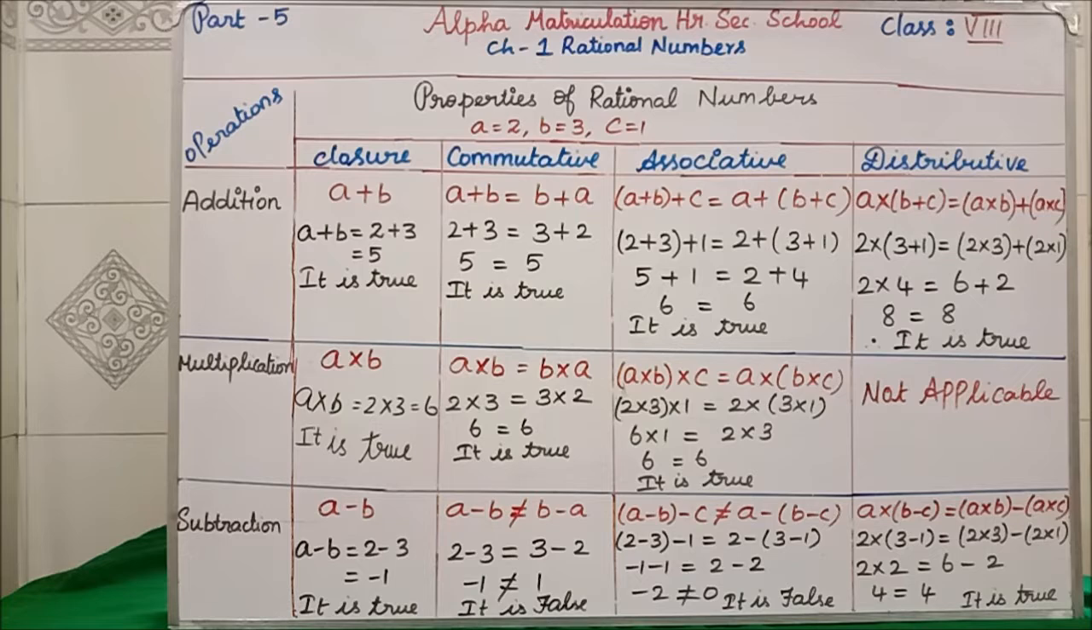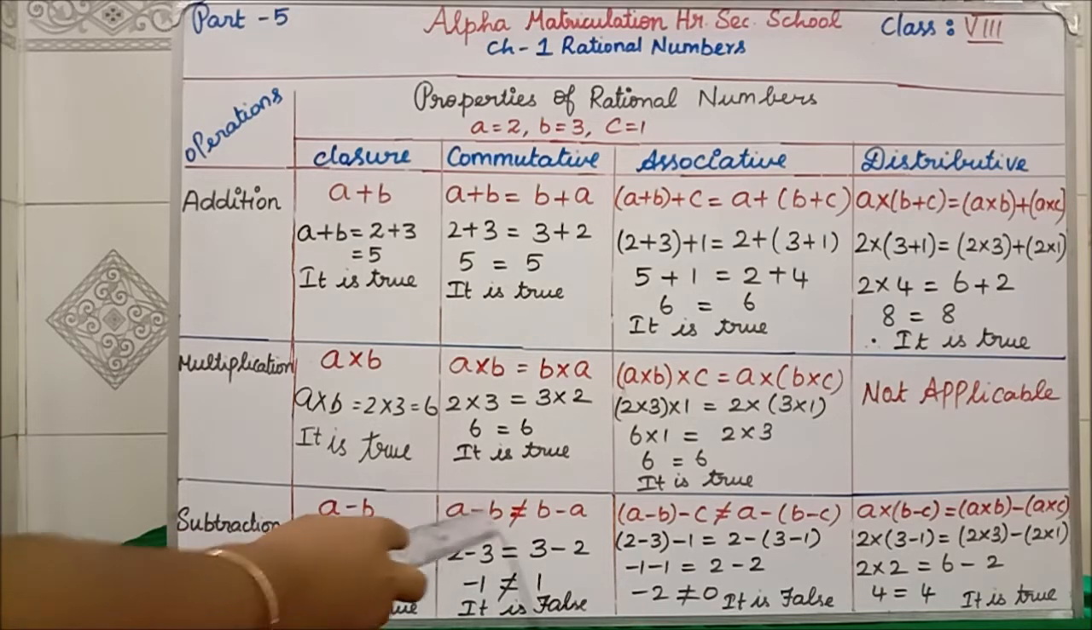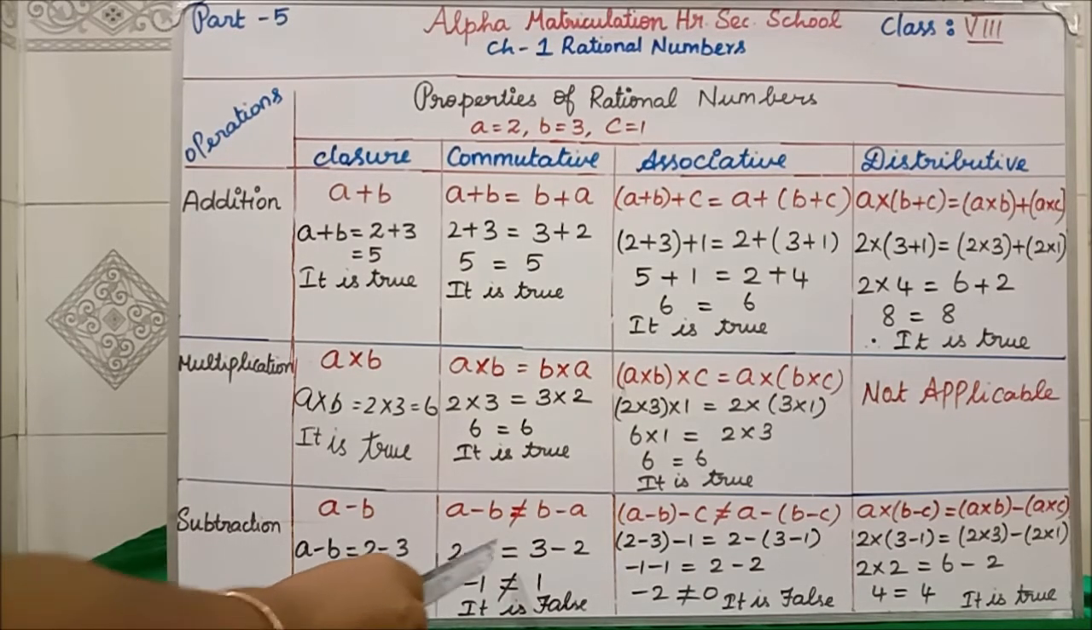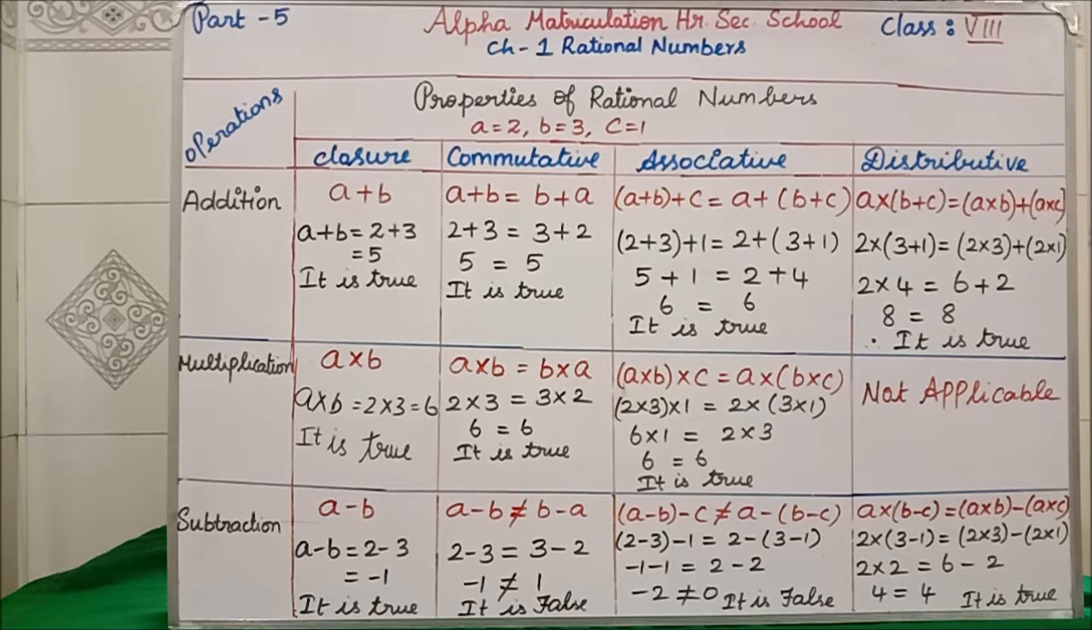Clear? For subtraction, A minus B is not equal to B minus A. We should not get same answer both the side. That is the rule. Clear? 2 minus 3 is minus 1, is equal to 3 minus 2. Clear? 2 minus 3 is what? Minus 1. Is equal to 3 minus 2 is what? Positive 1. Whether minus 1 or positive 1 are same? Never. It is not same.